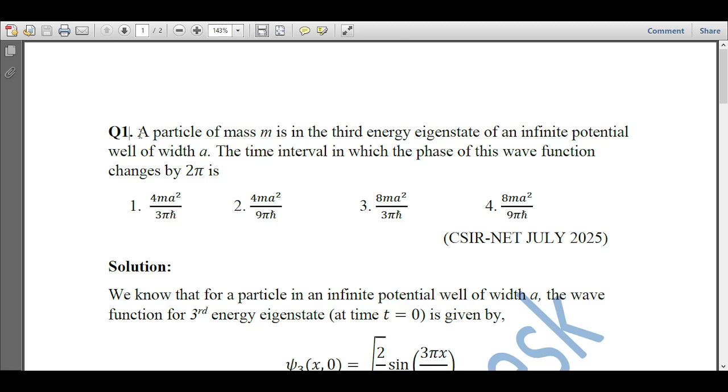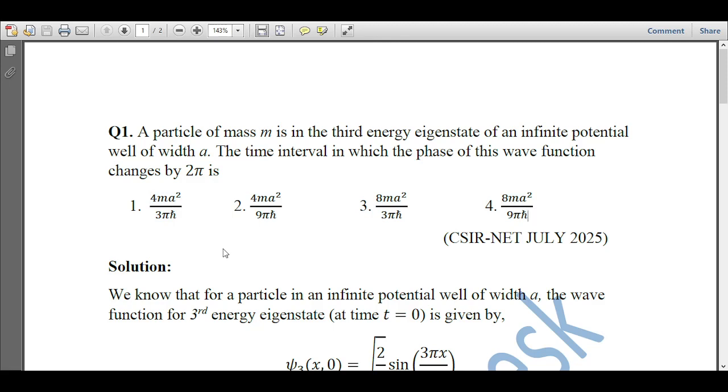and it is given that a particle of mass m is in the third energy state of an infinite potential well of width a. The time interval in which the phase of this wave function changes by 2 pi is. So we have these 4 options and we have to solve this question and choose which option is correct.